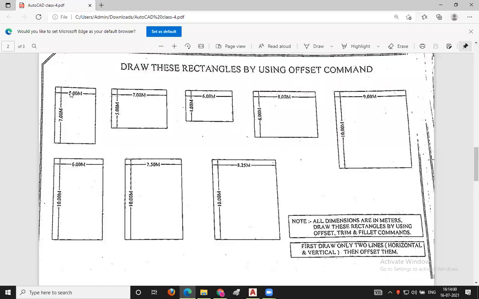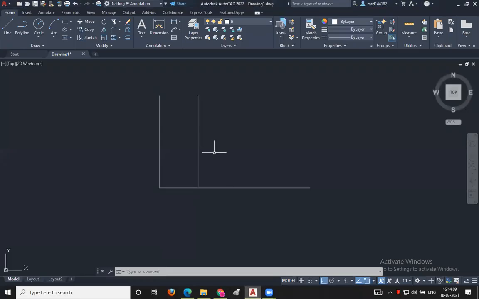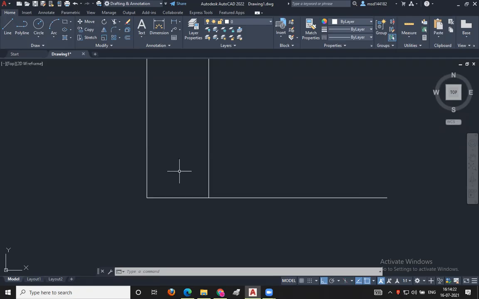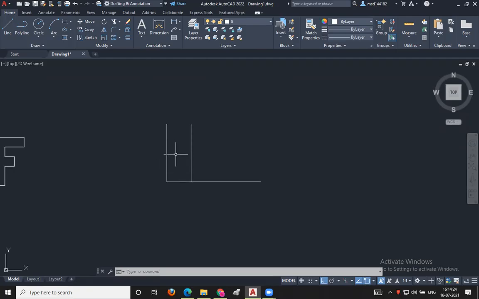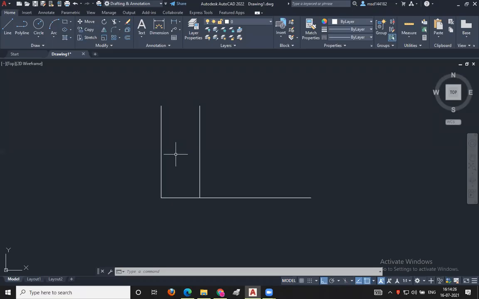If you see here, what is the depth of this rectangle? 7 meters is the depth. First of all, I will press the escape button to deactivate the offset command, which was at a distance of 5 meters. Now I want to activate the offset command at a distance of 7 meters.